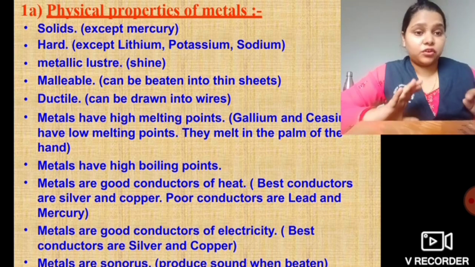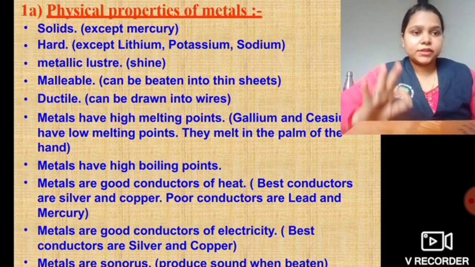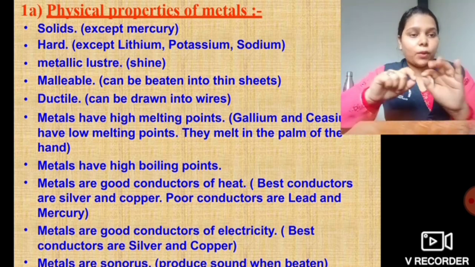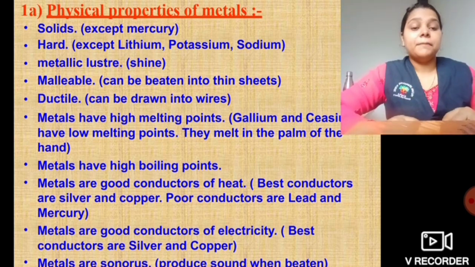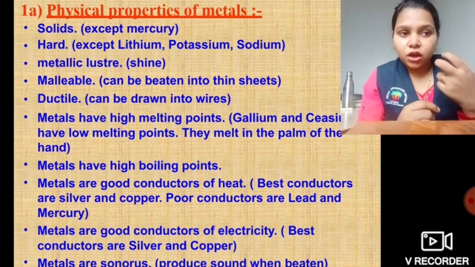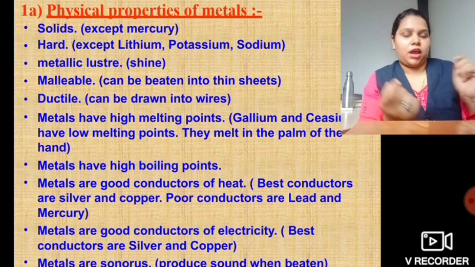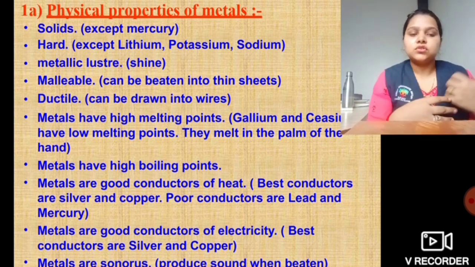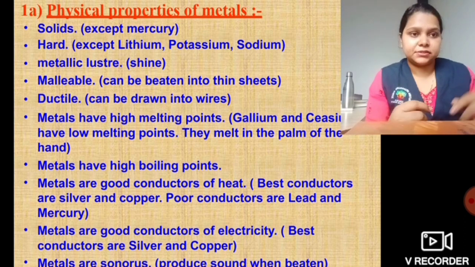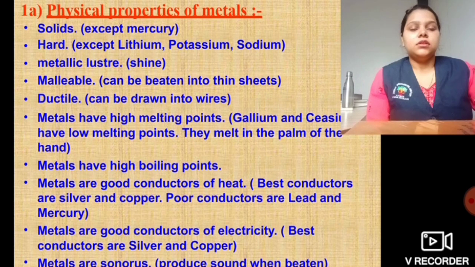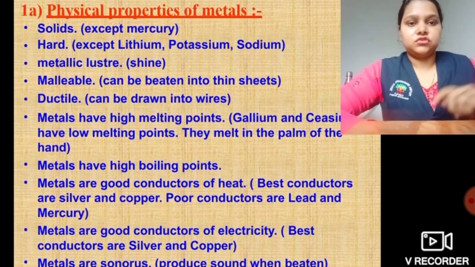Metals are good conductors of electricity, and the best ones are silver and copper, from which, as we showed, electrical wires are made. Metals are sonorous. Sonorous means once you knock on it, you will get various sounds. So it produces sound when beaten. So these were the physical properties that we studied.